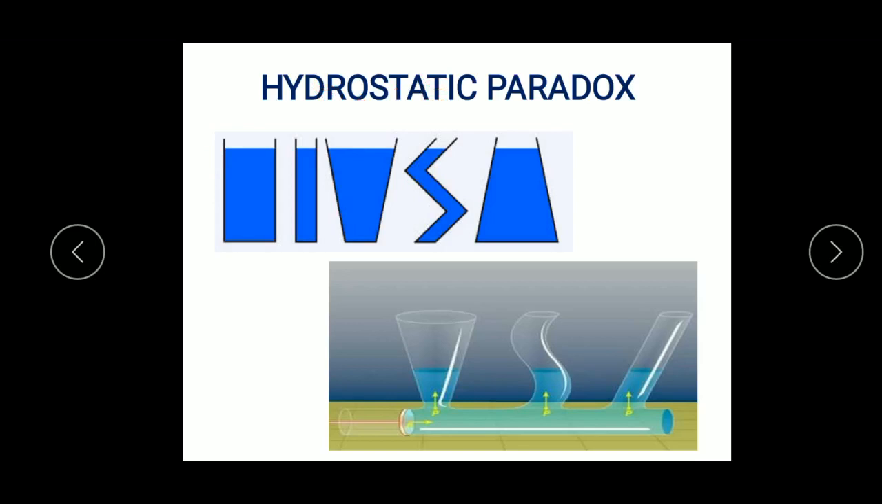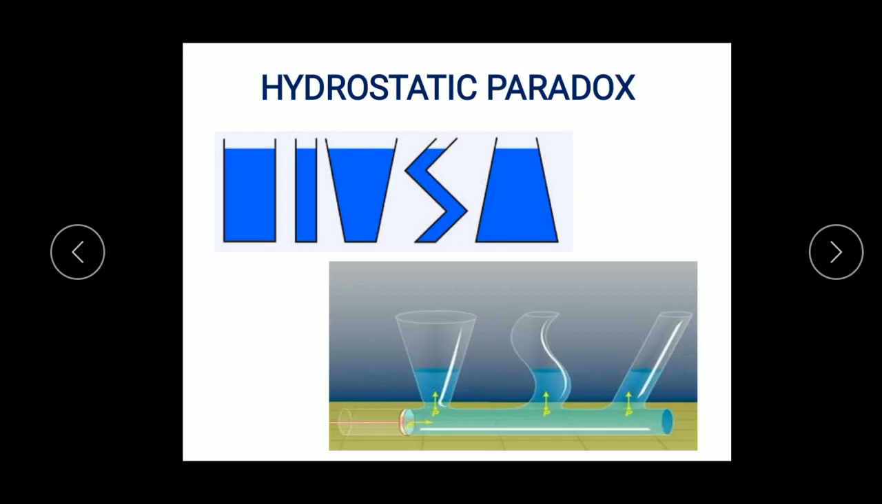The next important physical quantity I'm going to explain here is the hydrostatic paradox. So what is the hydrostatic paradox? Now you can see the figures here. Let us consider 5 vessels of different shapes as shown in the figure. All of them have different shapes, and they are all filled with water, or a liquid, to the same height.